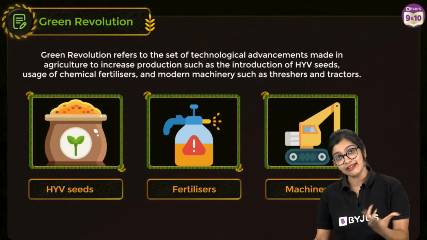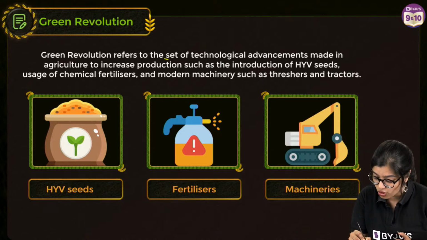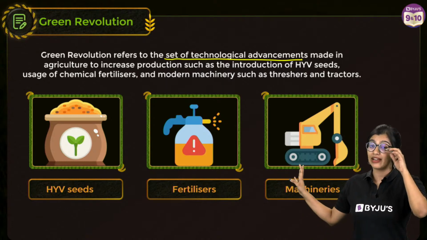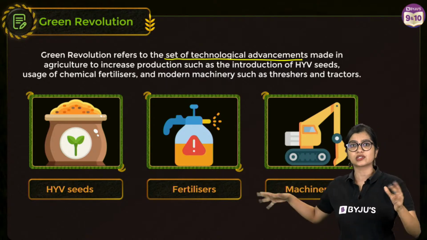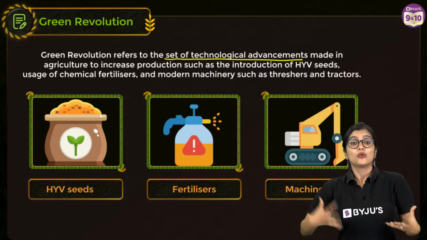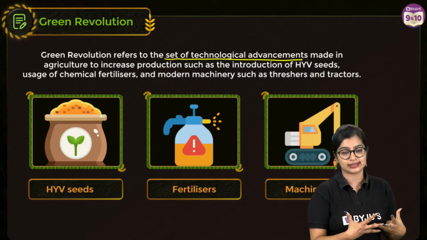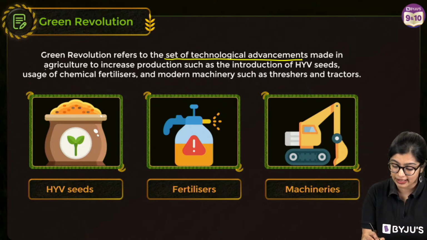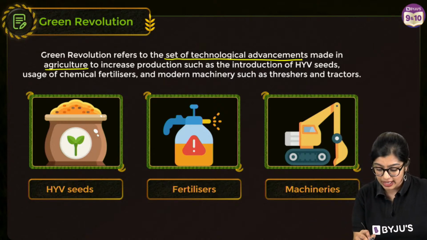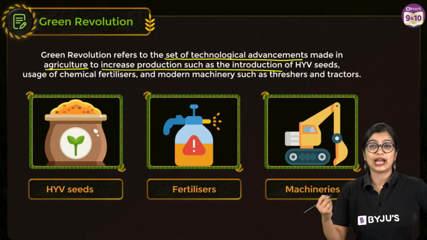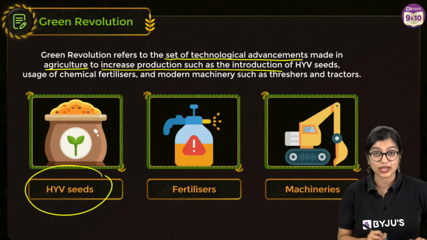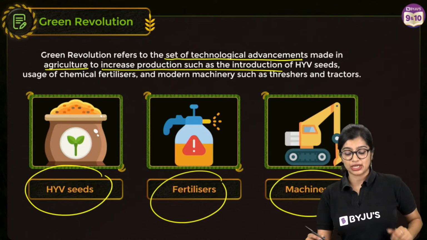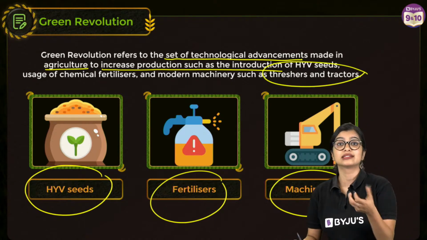So we see that Green Revolution refers to a set of technological advancements. No longer are we just focusing on the manual aspects of it. We're incorporating technology. The technological advancements made in agriculture increased production by introducing things such as HYV seeds, fertilizers, and of course modern machinery like threshers and tractors.